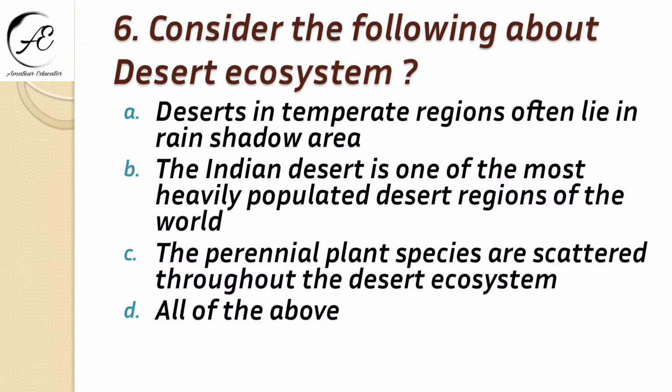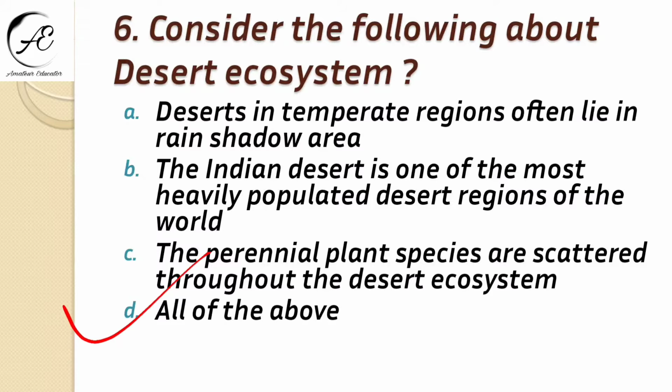Desert in temperate regions often lie in rain shadow area. Second, the Indian desert is one of the most heavily populated desert regions of the world. Third, the perennial plant species are scattered throughout the desert ecosystem. And the last one is all of the above. Obviously, it is all of the above.